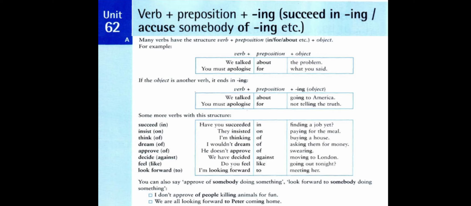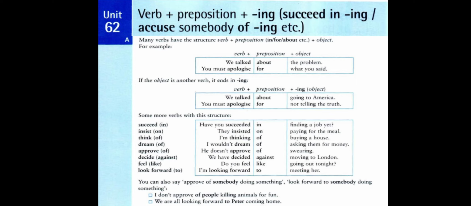I'm looking forward to meeting her. Here, to is not infinitive. Here, to is a preposition. And since to is a preposition, then it is followed by verb plus ing. Then we have meeting her. So we have verb plus ing after to, the preposition. It is in the position of object for the preposition, and it is called noun phrase or gerundial phrase in the position of object for the preposition to.